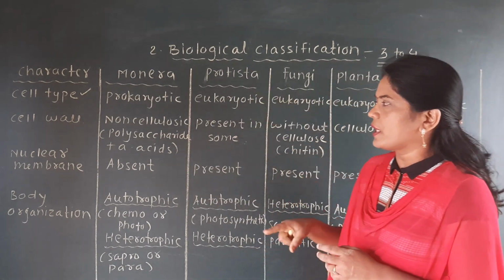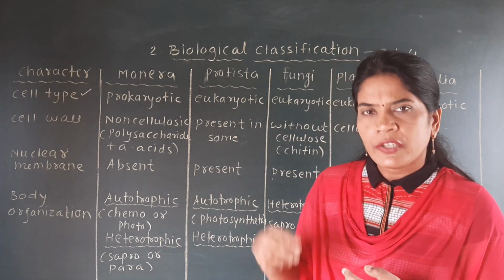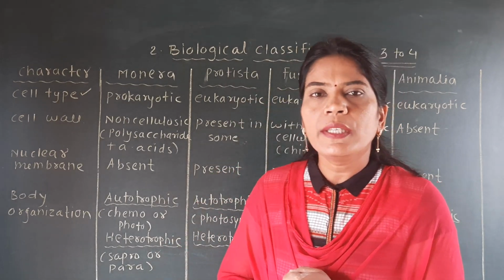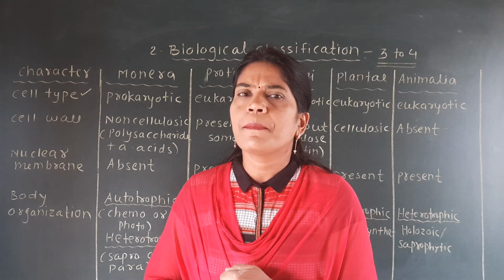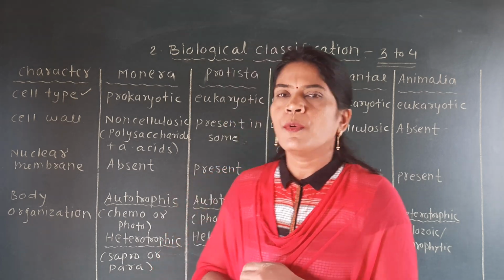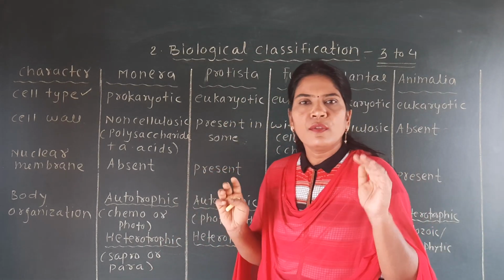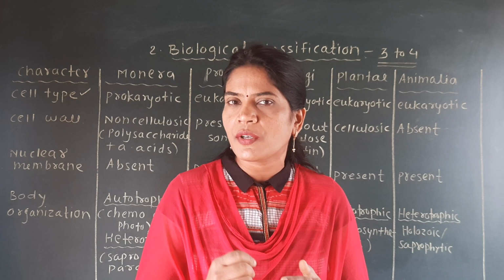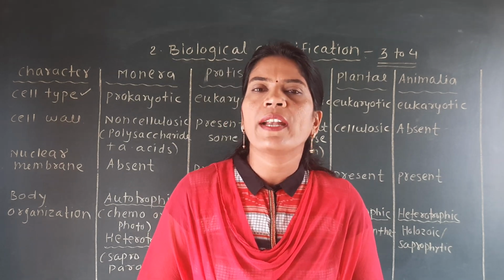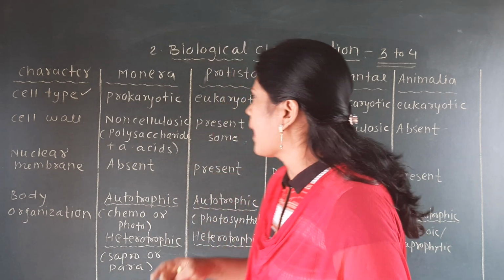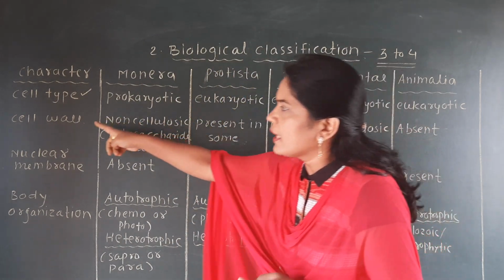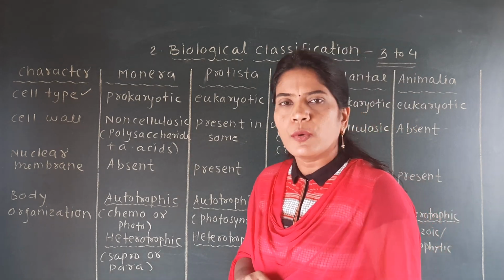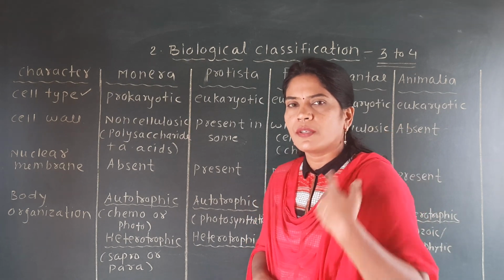The next kingdom is the Protista, whose examples we will discuss later on, for example, amoeba, paramecium, euglena, diatoms. All these examples are included in this Protista kingdom. So in this Protista, cell wall is not found in all the Protista. That means this Protista kingdom includes a number of organisms, but you will not find a cell wall in all organisms. Only a few organisms have a cell wall. So here it is given that cell wall is present in some Protista and not all Protista. So you have to keep in mind that not all Protista have a cell wall.